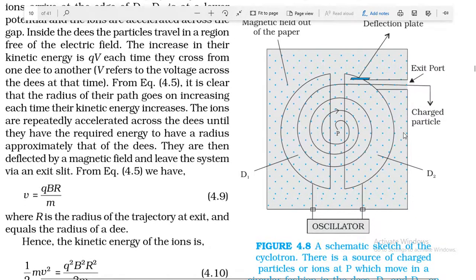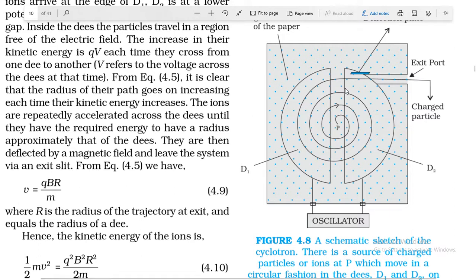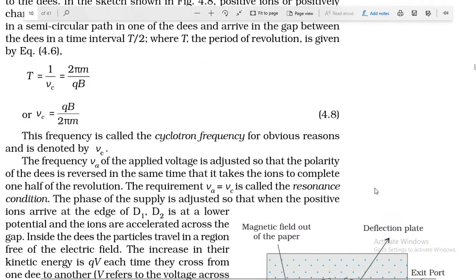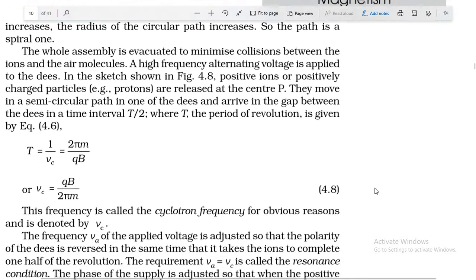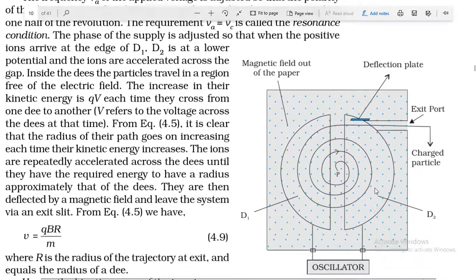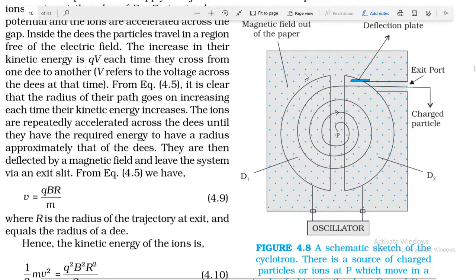In this picture you can see these two semicircles, which are known as D's.